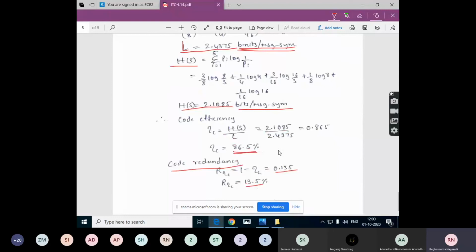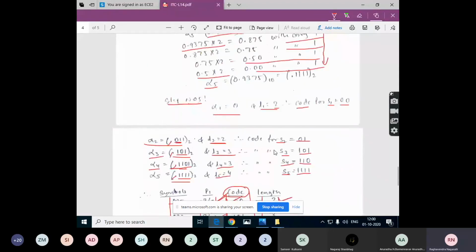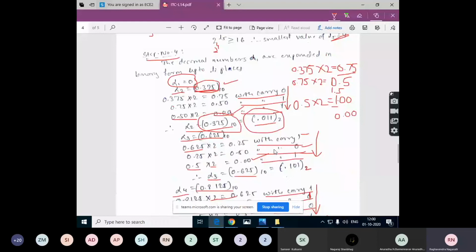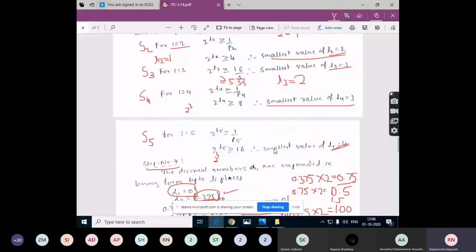So is this understood? Any doubts in this problem? Am I audible, students? Yes, sir. Any doubts in this problem?